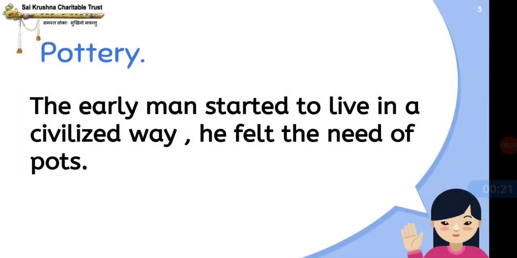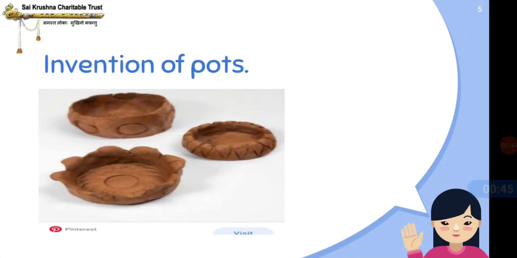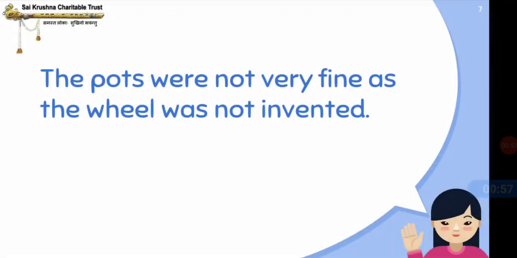When the early man started to live in a civilized way, he felt the need of pots. This need took him to the invention of pots with the hand itself. He started to prepare pots with the hand, so the pots were not very fine. They were using clay to make pots, but the pots were not very fine as the wheel was not invented.